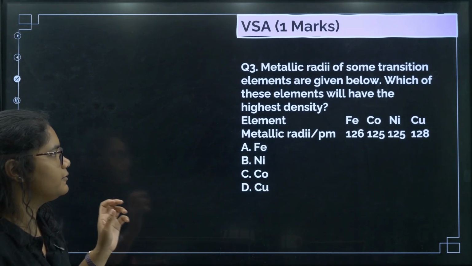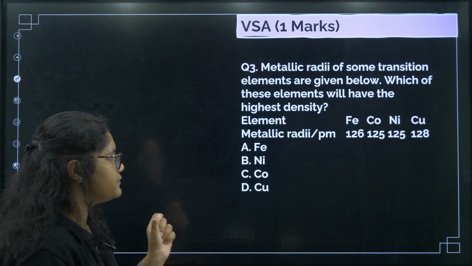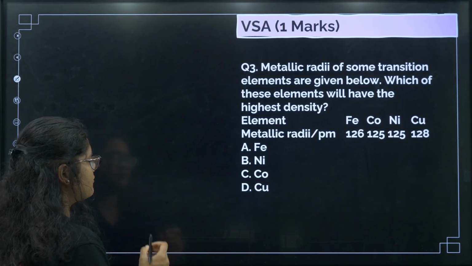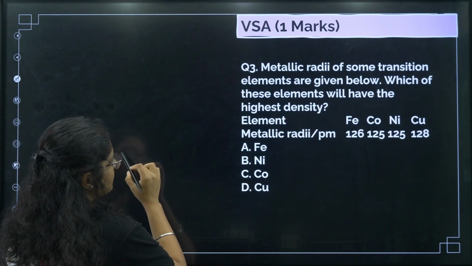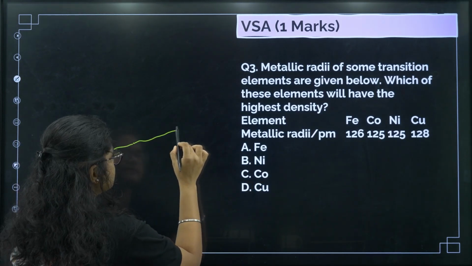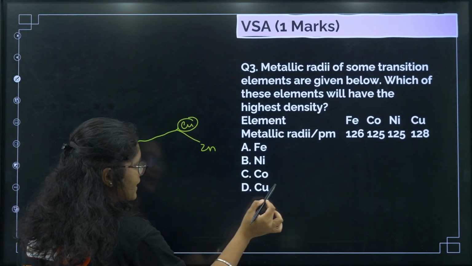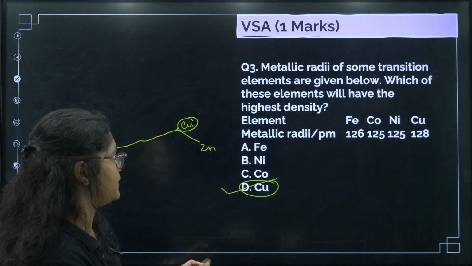Metallic radii of some transition elements are given below. Which of these elements will have the highest density? If you have remembered the density graph, so iron, nickel, cobalt, copper, right? The graph increases like this up to copper, and then to zinc the density decreases. So copper has the maximum density. Correct answer is option number D here.